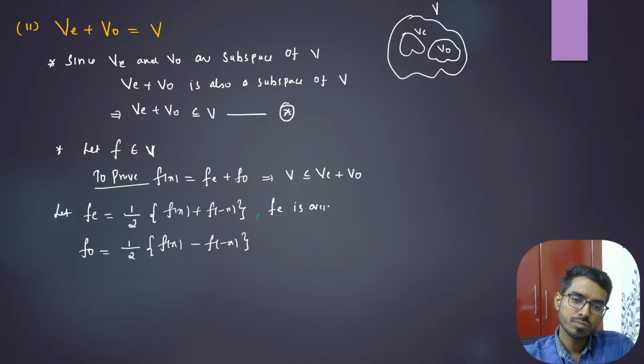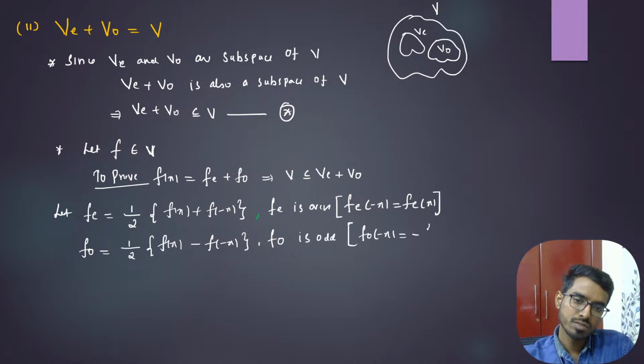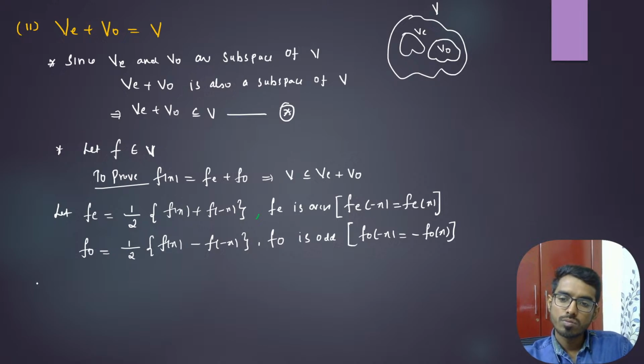Fe is even. That is, fe of minus x is the same as fe of x. You can check it out. Similarly, if this is an odd function, you can check that fo of minus x is minus fo of x. You just put minus x here and you will get minus fo of x, very easy. Now what is fe of x plus fo of x?